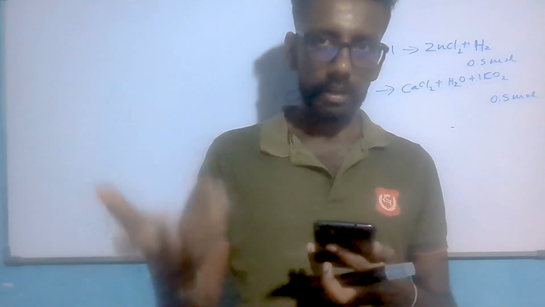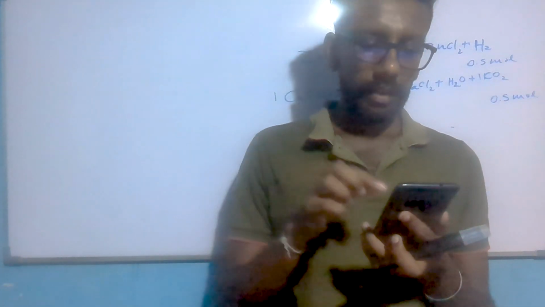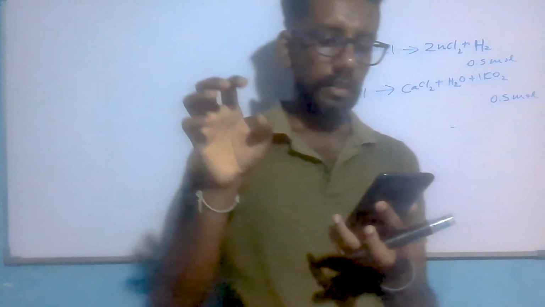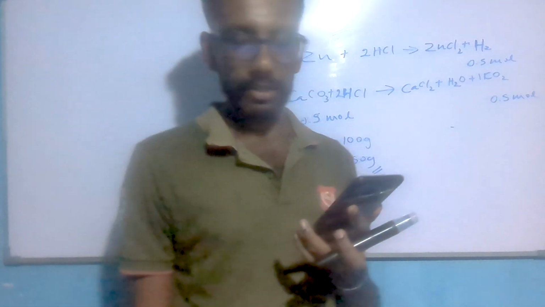This is called cathodic protection. If the metal X or Y is higher than the iron, then iron gets cathodic protection.